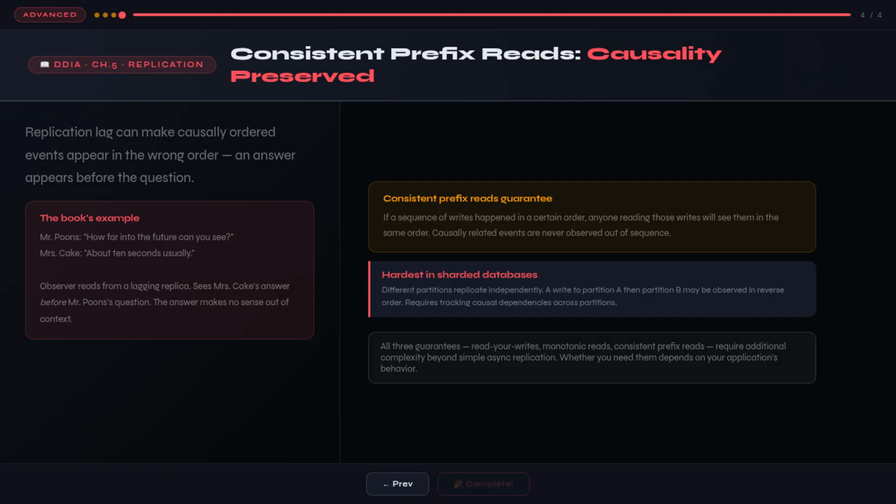All three of these guarantees, read your writes, monotonic reads, and consistent prefix reads, can be provided by a carefully designed single-leader replication system. But they all require additional complexity beyond simple asynchronous replication. The question of whether you need them depends entirely on your application's behavior.